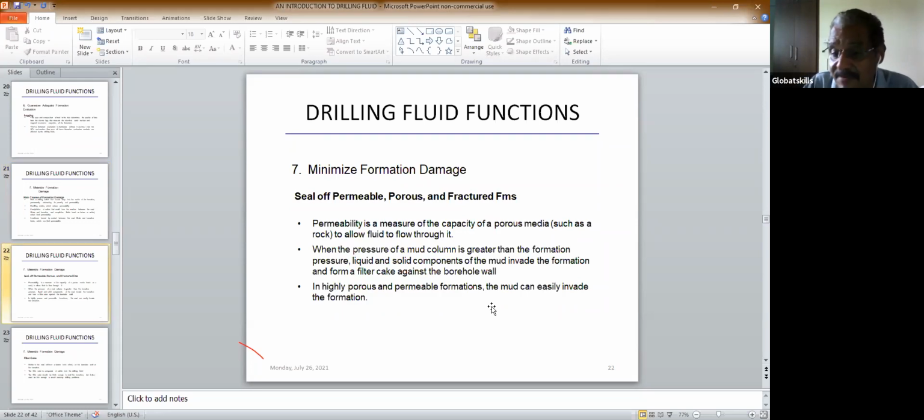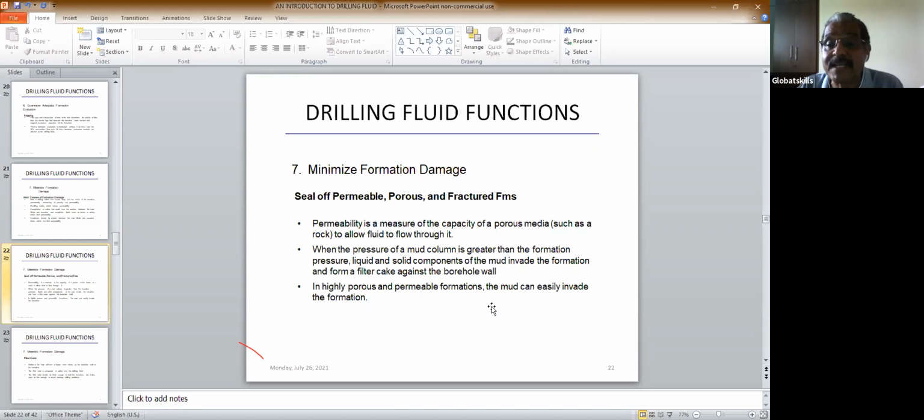Permeability is a measure. You must have heard about these words, permeability and porosity. Pores mean there are holes. If the holes are joined together, that is called permeability. So if the formation is porous and permeable, then only oil can flow into the well. Otherwise, if there is a blockage, it will not flow.